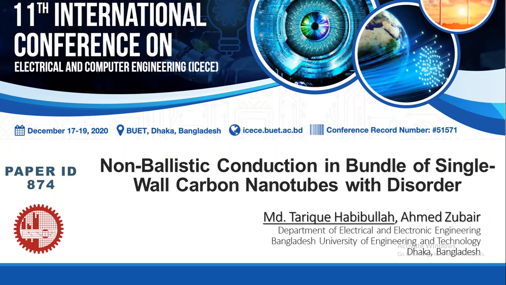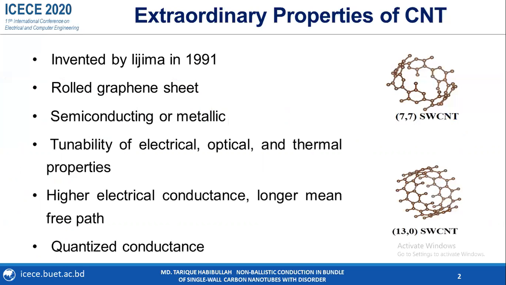Now I am going to give a presentation on our conference paper titled Non-Ballistic Conduction in Bundle of Single-Wall Carbon Nanotubes with Disorder. We know carbon nanotube has become a topic of extensive research because of some extraordinary properties. It was first invented by Iijima in 1991. It can be semiconducting or metallic. The upper figure represents a (7,7) CNT, which is metallic, and the lower figure is a (13,0) CNT, and it is semiconducting. Its electrical, optical, and thermal properties can be tuned.